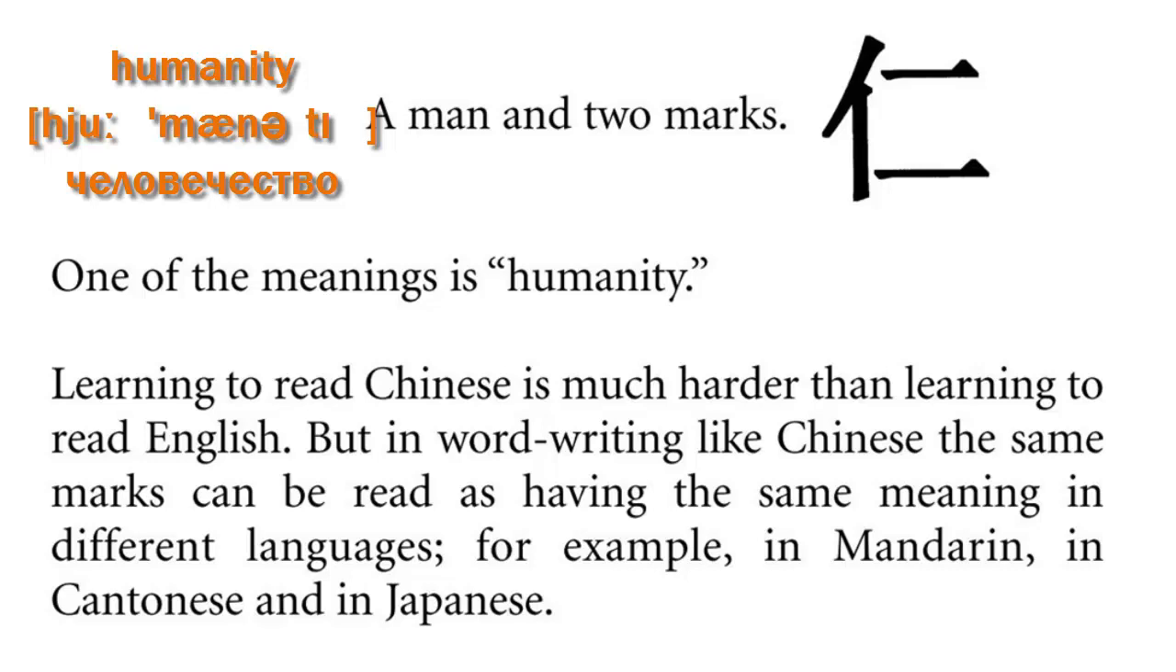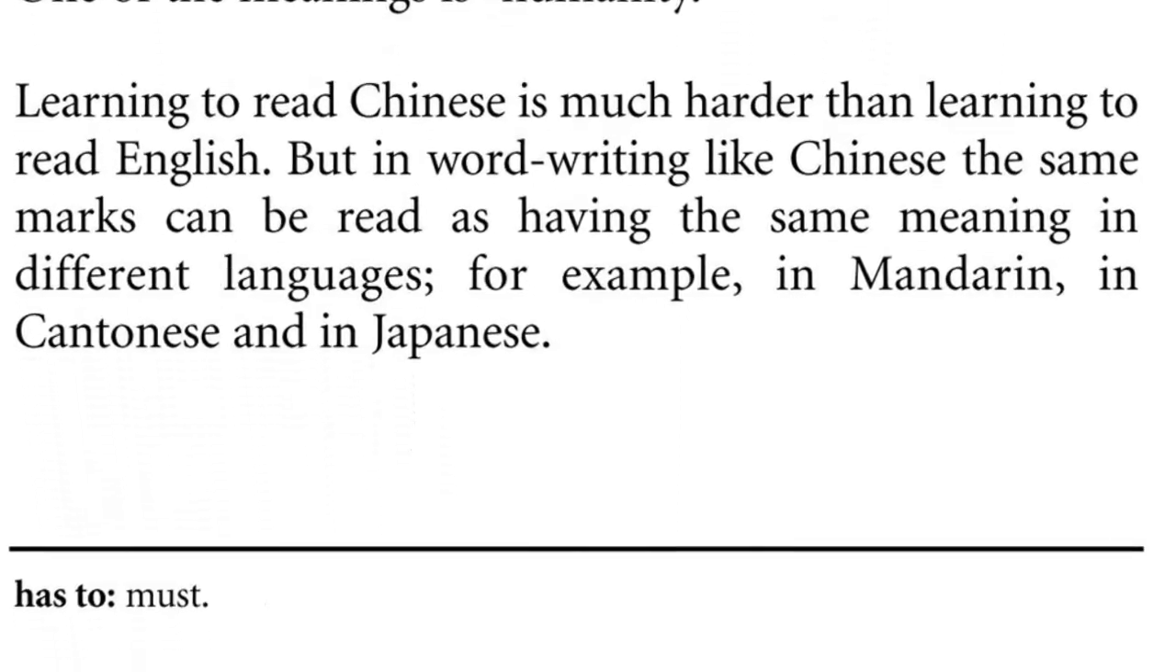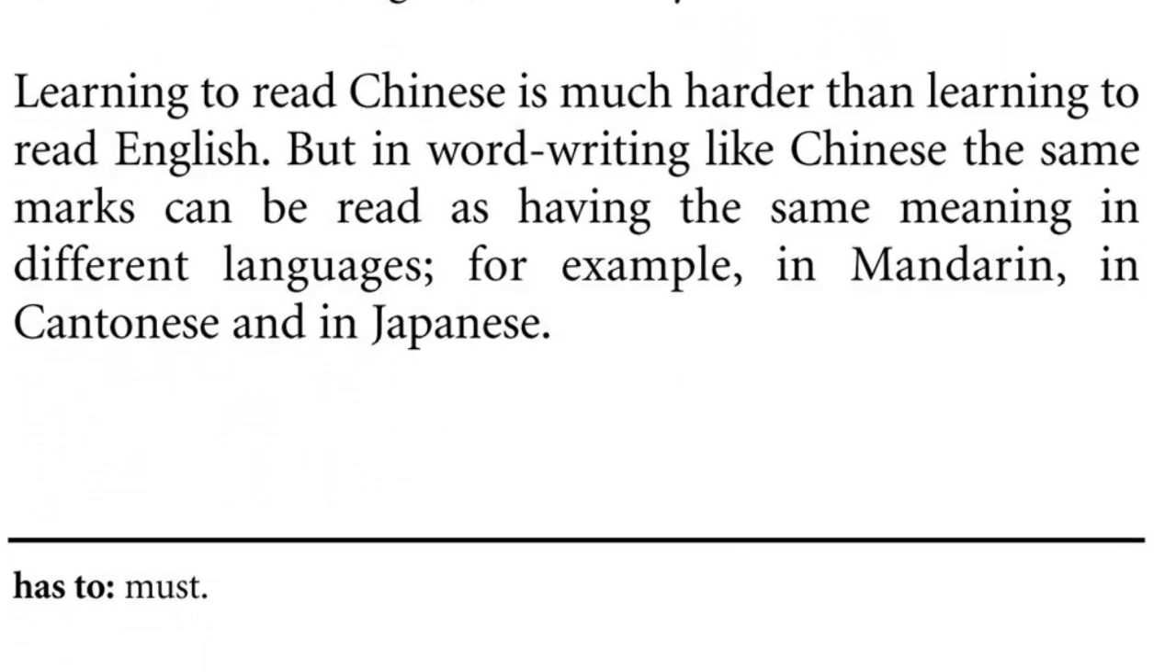Learning to read Chinese is much harder than learning to read English, but in word writing like Chinese, the same marks can be read as having the same meaning in different languages. For example, in Mandarin, in Cantonese, and in Japanese. Has to, must.